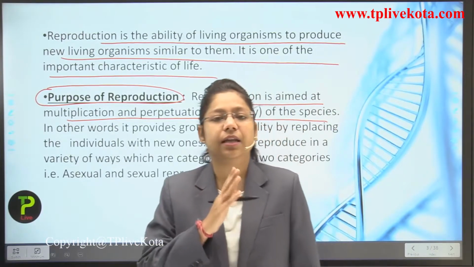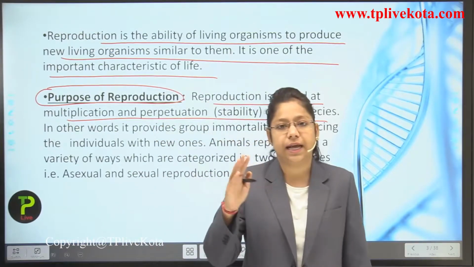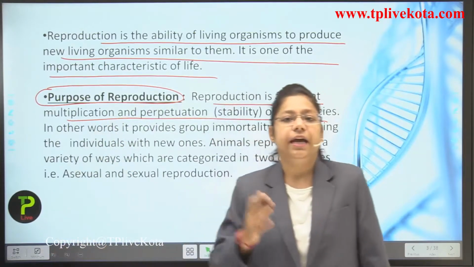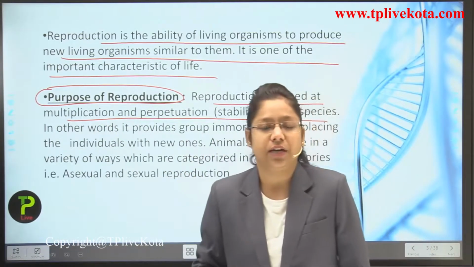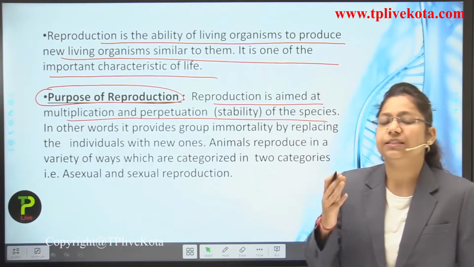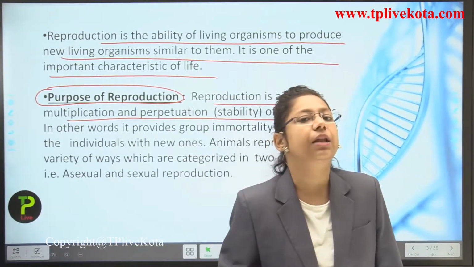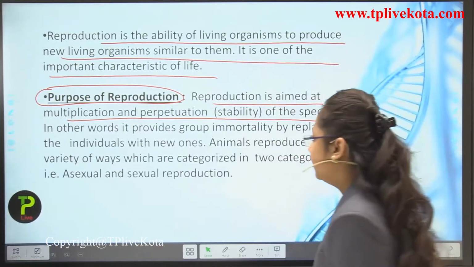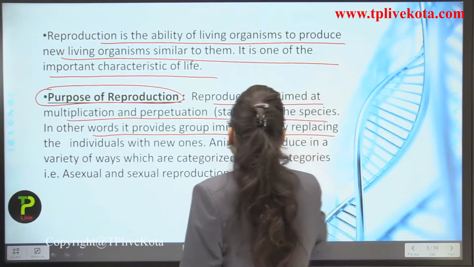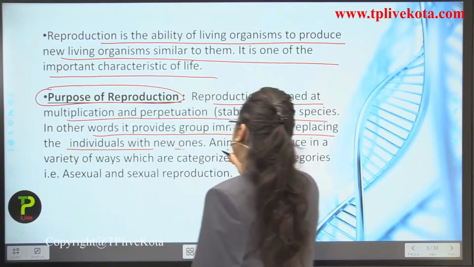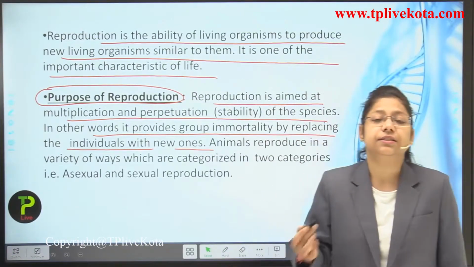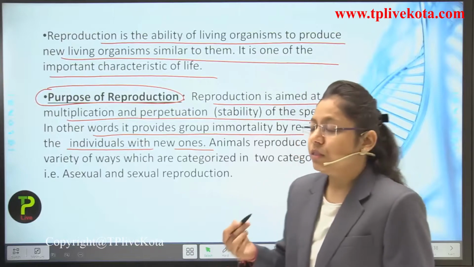When a lion gives birth to another lion, and that lion gives birth to another lion, this is how the new generation comes into existence and the genetic material is continued. The stability of that animal or human being is maintained. In other words, it provides group immortality by replacing the individuals with new ones. New ones come into existence and replace the old ones.